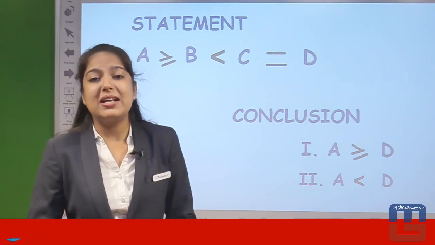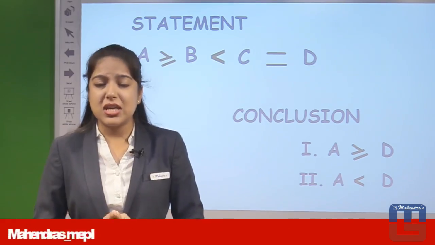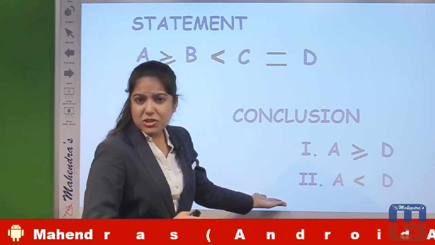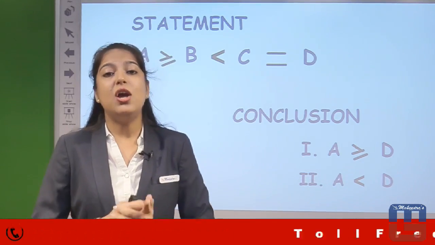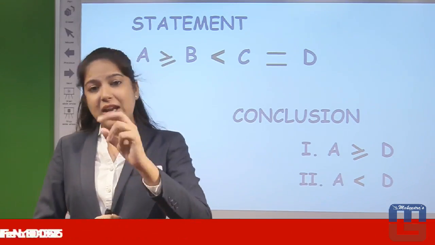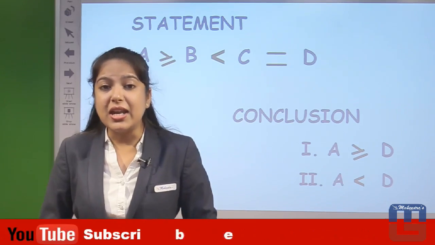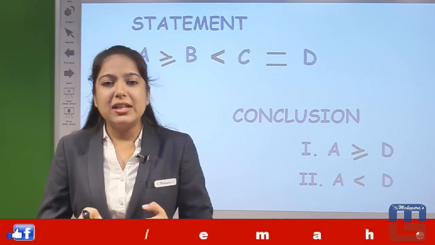If we miss a sign, or if we get a sign twice, that means if we get the equal sign with the lesser also, conclusion number 1 showing A greater equal D, conclusion number 2 showing A lesser equal D. Now tell me candidates, are A greater equal D and A lesser equal D showing the availability of three signs?